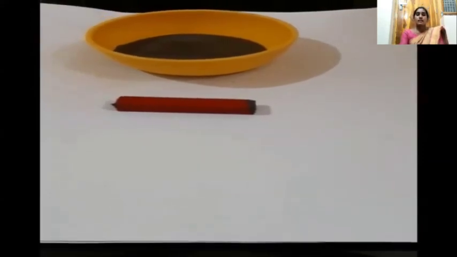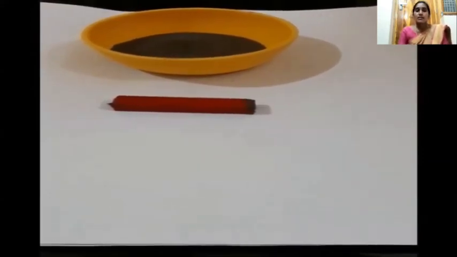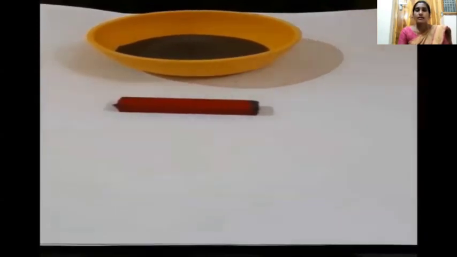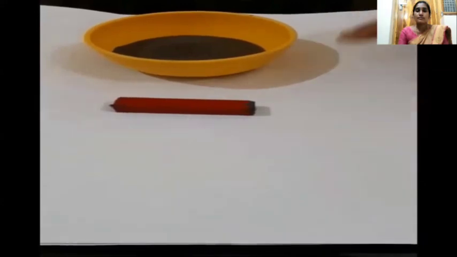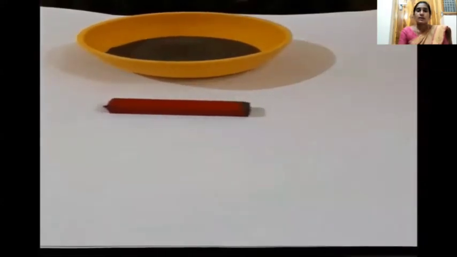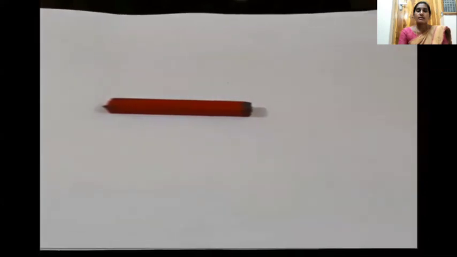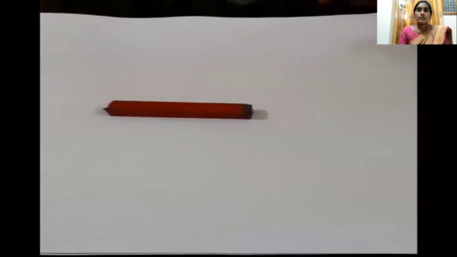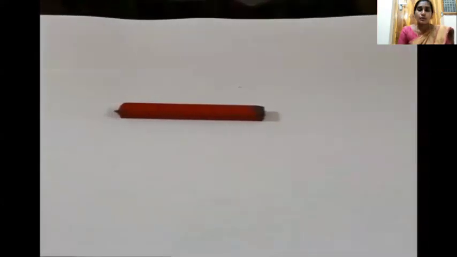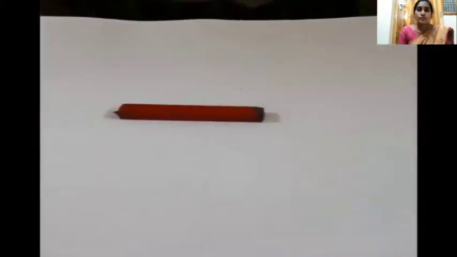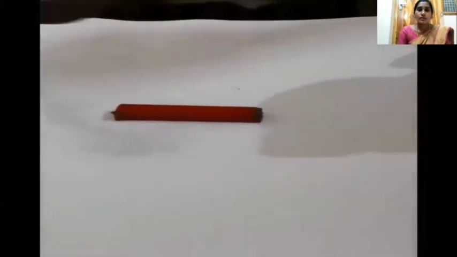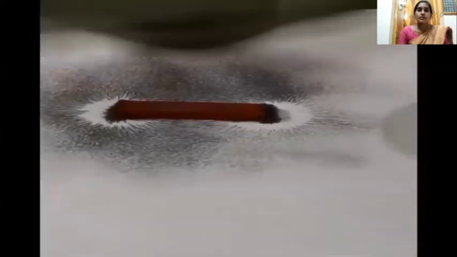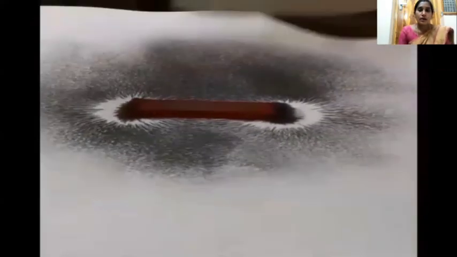For this activity, we have to take a bar magnet, iron powder, and white paper. First, place the bar magnet on the paper. Now, we pour iron powder near the bar magnet.